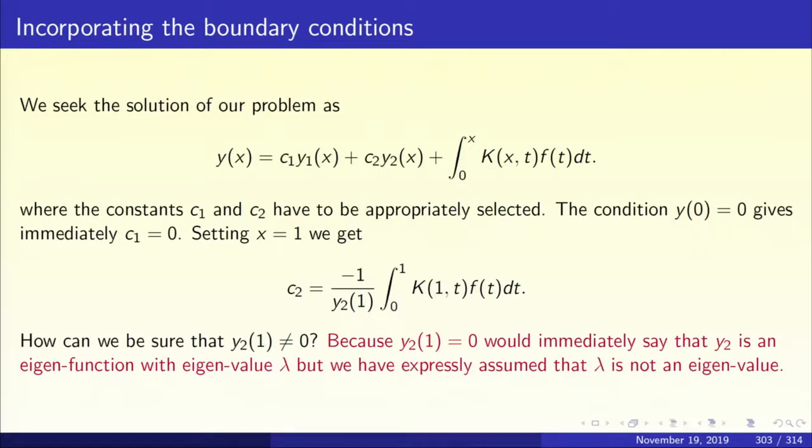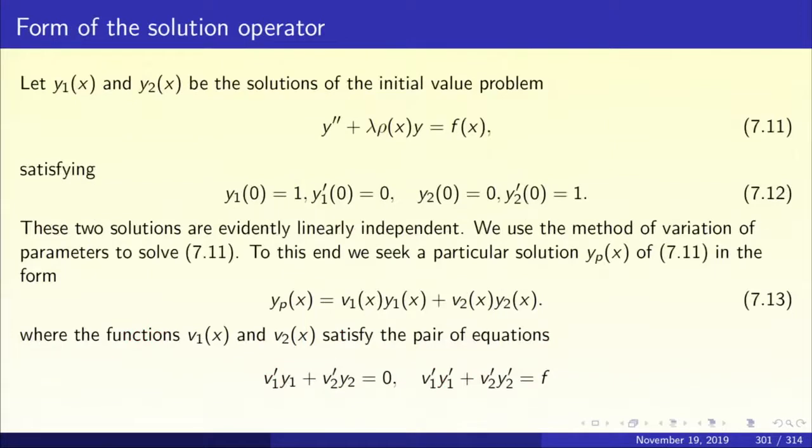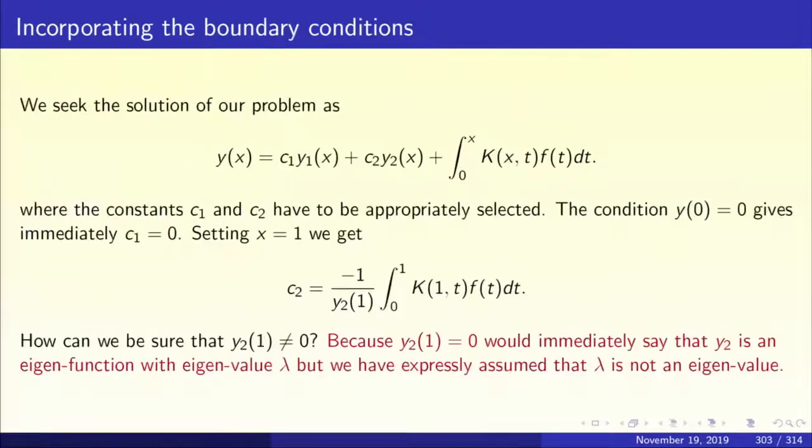Now, what are the conditions for y1 and y2? y1(0) equal to 1, remember, and y2(0) equal to 0. So, what does that give you? It gives you straight away c1 equal to 0. So, c1 is also gone.